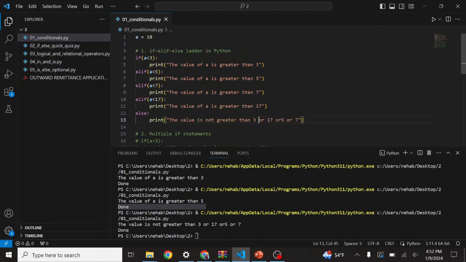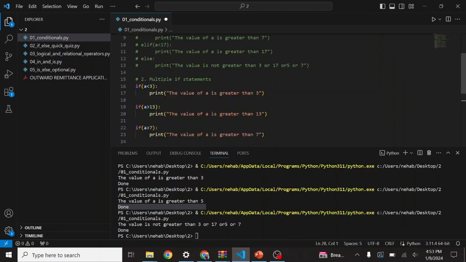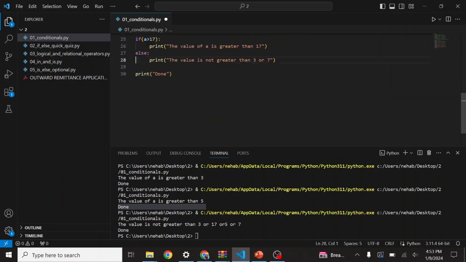In addition to that if elif, you can also create multiple if statements as well. So let's see multiple if statements. Instead of using elif, we can also use only the if statement many times. Different ifs are different entities. They do not have any relationship with each other. Let's see how it will work.